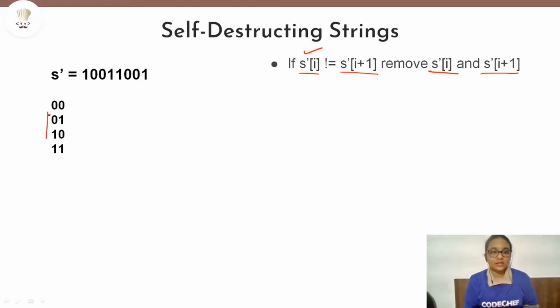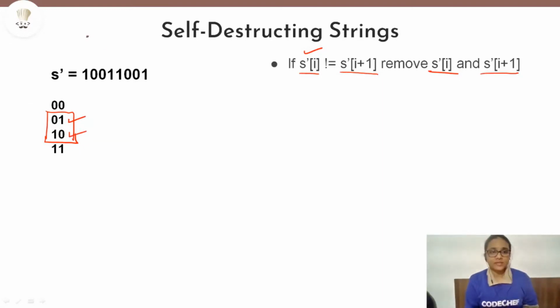So, only these two pairs are following our condition, that is S of I should not be equal to S of I plus 1. Or you can say that the adjacent characters should be different from each other. So we can only remove either 0 1 or we can remove 1 0.